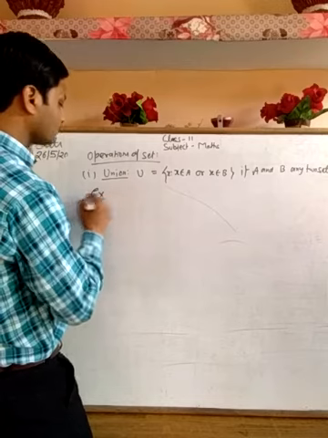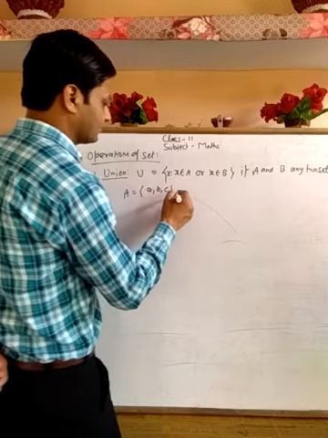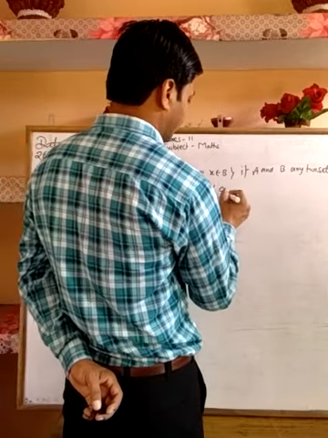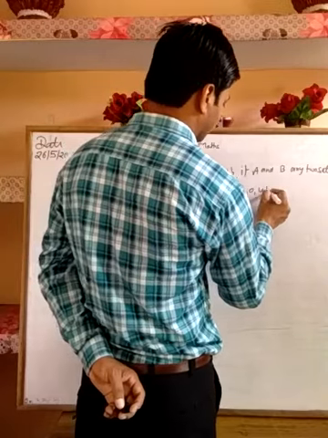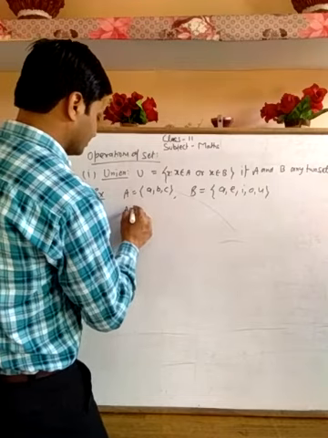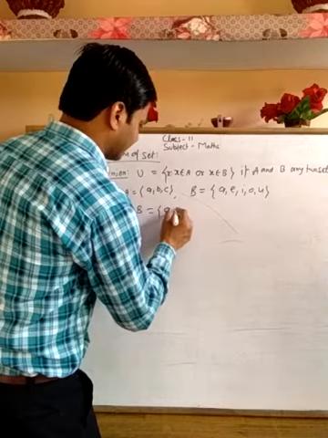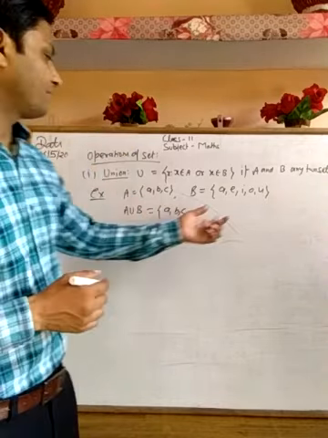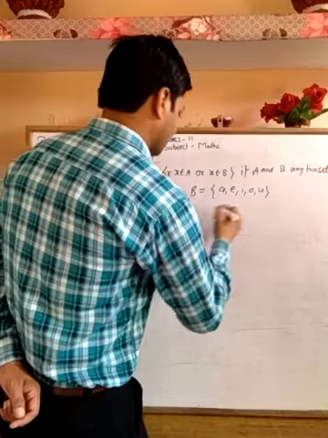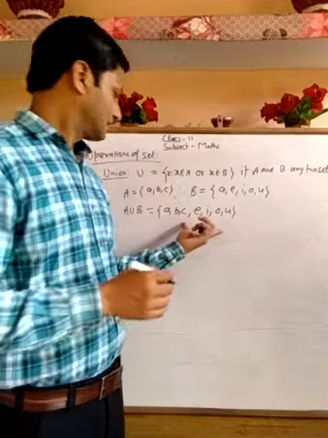Example: let's consider set A as the vowels of the English alphabet: a, e, i, o, u. These are the set of vowels of the English alphabet. Now form A union B. First of all we denote the set A elements, and the rest of the elements we will denote from set B. These are examples of union.